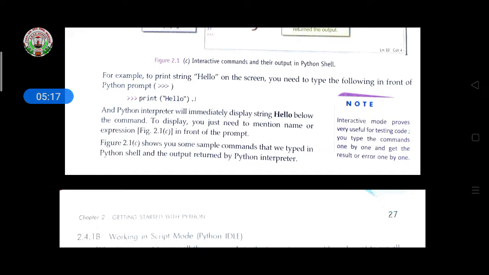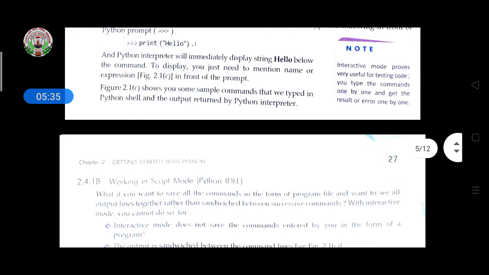Print is the instruction, and what you want to print on the screen you write within the function brackets, in string format, and that will be displayed on your monitor. The Python interpreter will immediately display hello below the command.